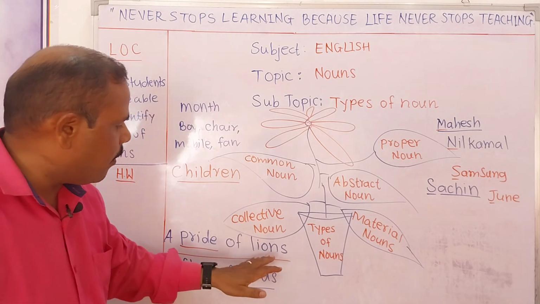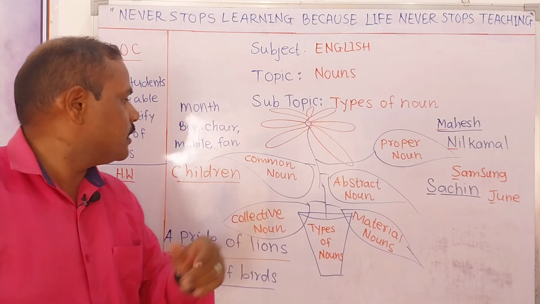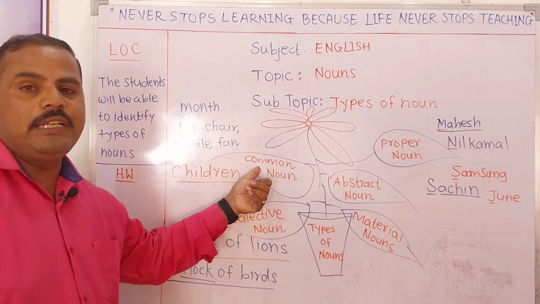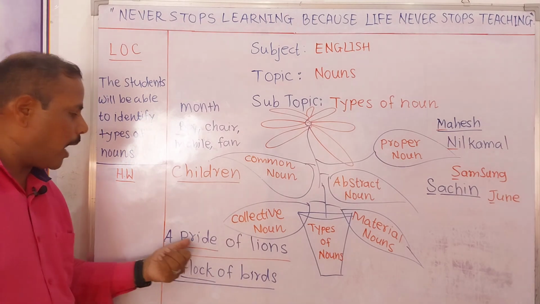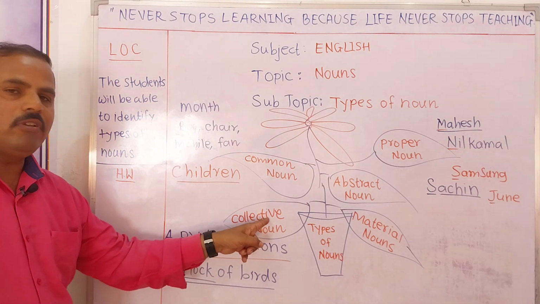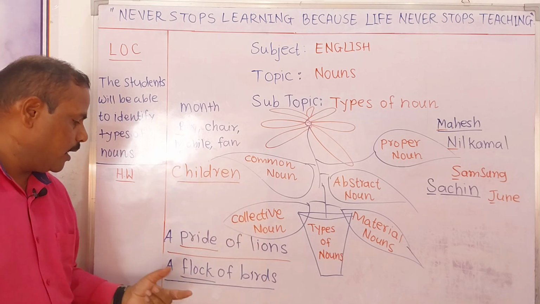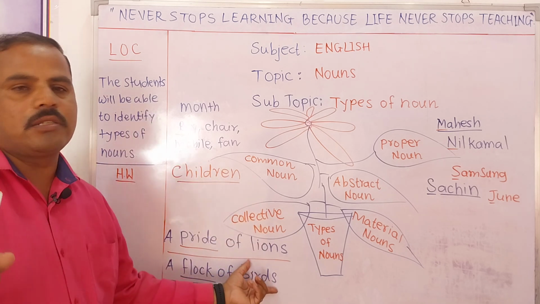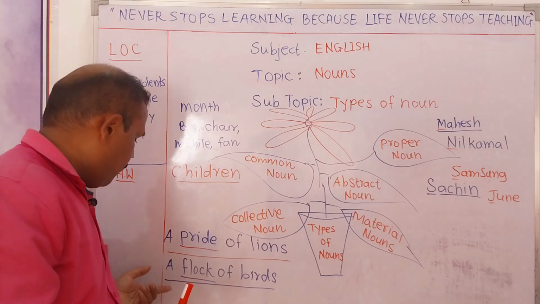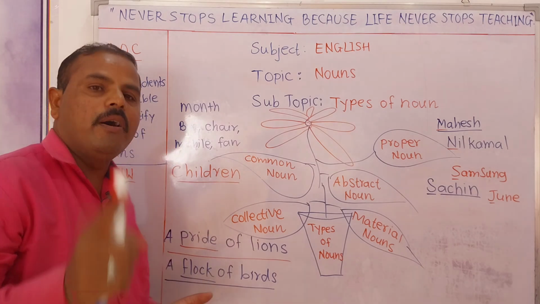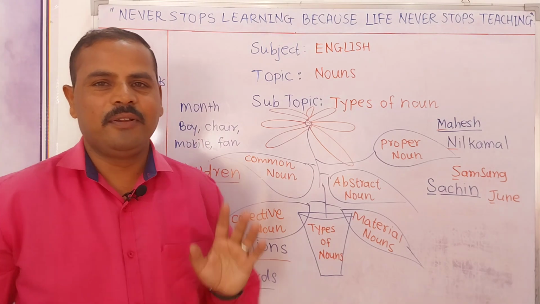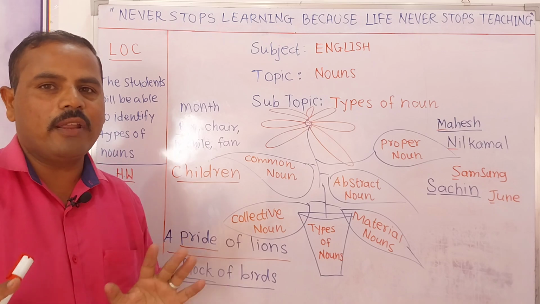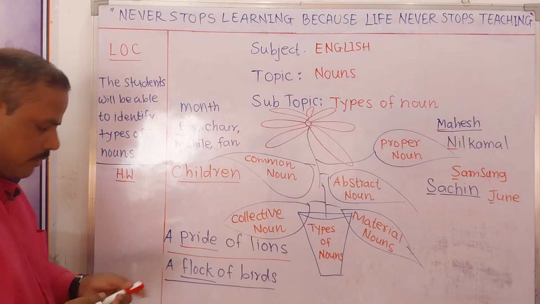If I am talking only about lion, it will be considered a common noun, because it is general. But when I am talking about a pride of lions, it will be a collective noun. If I am talking only about birds, it will be a common noun. But when I use a flock of birds, it will be a collective noun. I hope you are getting it. Understand this difference.